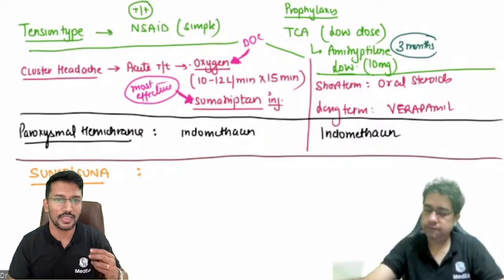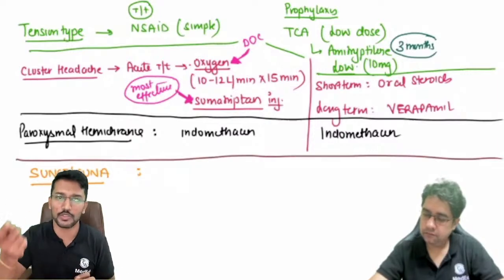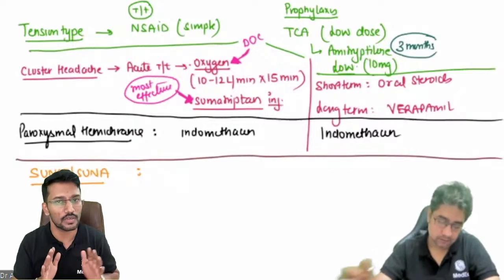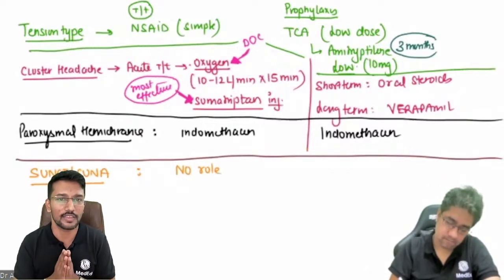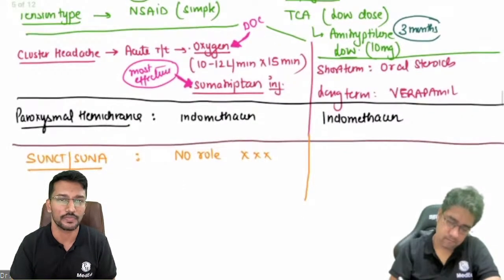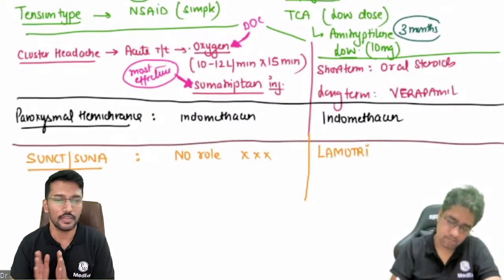So by the time the patient decides that I have a headache right now and I should take medicine, that episode is gone. The next episode is about to come. So there is no role of acute management when it comes to SUNCT and SUNA. It is only about the prophylaxis. And the drug of choice for the prophylaxis of SUNCT and SUNA is lamotrigine. Lamotrigine is the drug of choice for the prophylaxis of SUNCT and SUNA.